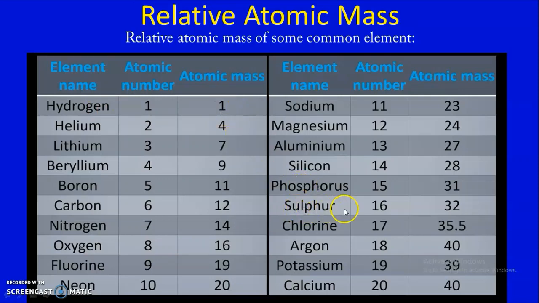Similarly, sulfur is 32, and aluminium is 27. Chlorine is taken as 35.5. When we say chlorine's atomic mass is 35.5, what is the meaning? It is 35.5 times heavier than 1/12 of an atom of carbon 12. Carbon's atomic mass is taken as 12.